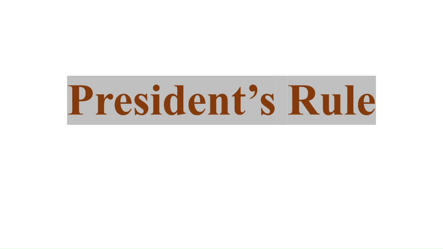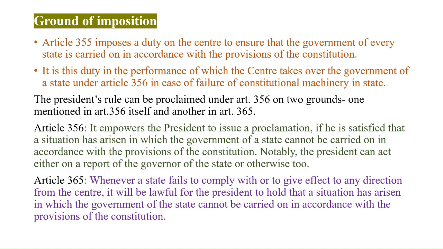So today we are going to learn about the second part of emergency provision, that is President's Rule, which comes under Article 356. So let's start with the ground of imposition. On what ground can President's Rule be imposed?